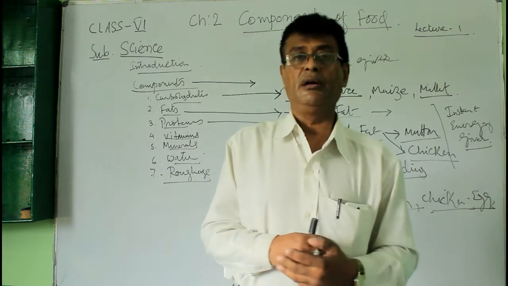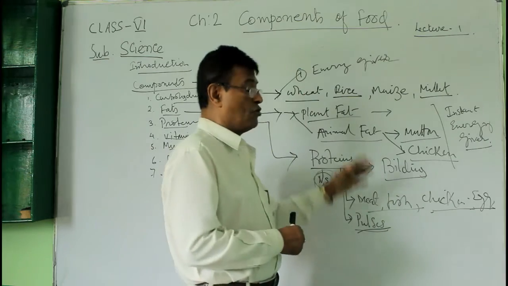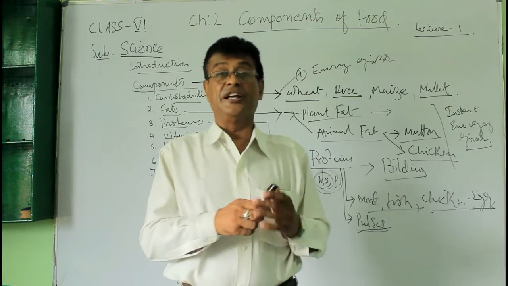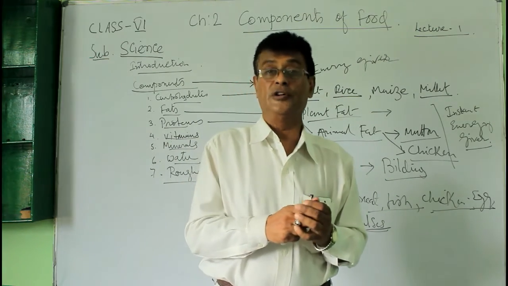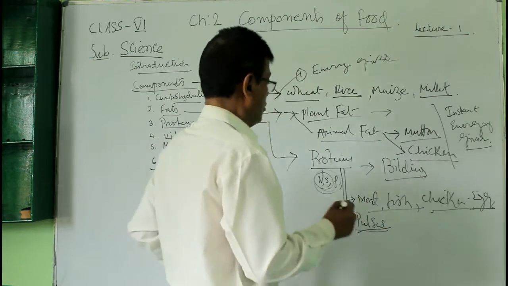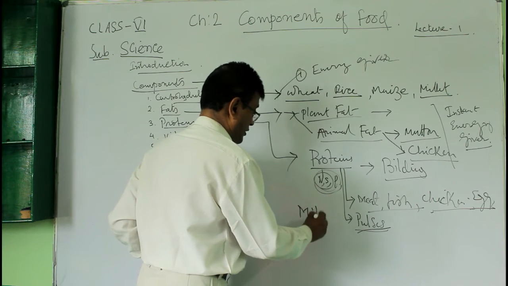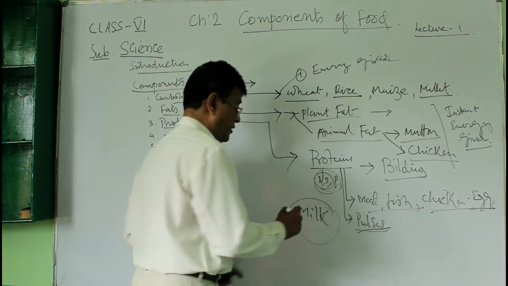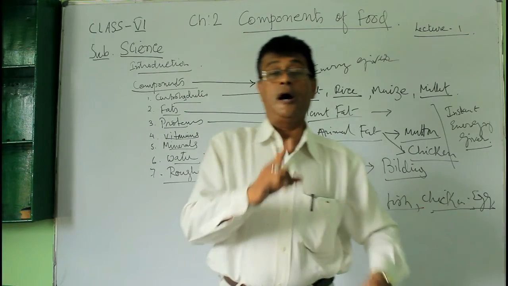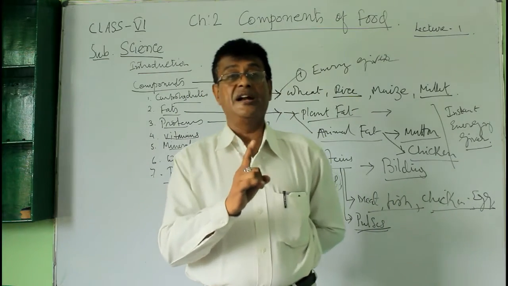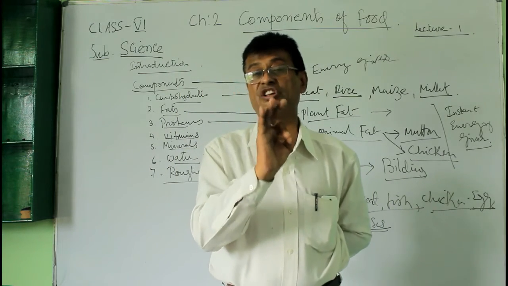Now one more thing, the milk comes to all, because milk is known as the wholesome food. So milk is a wholesome food. What do you mean by wholesome food? Because a person can live only by drinking the milk.